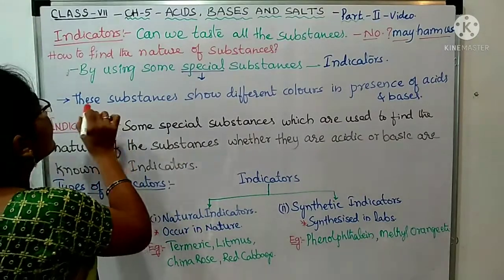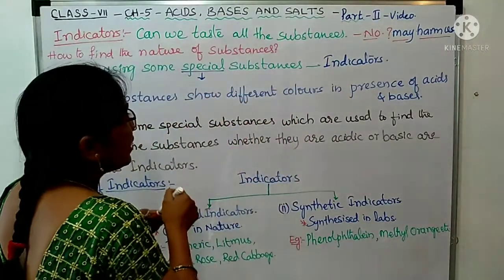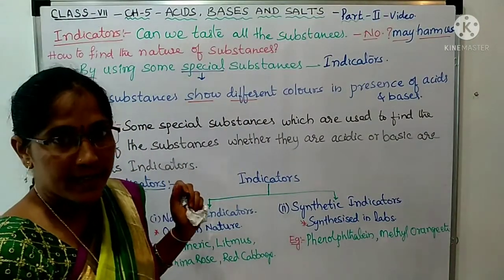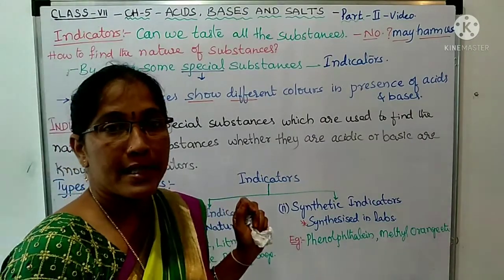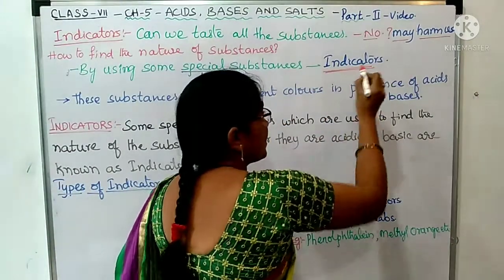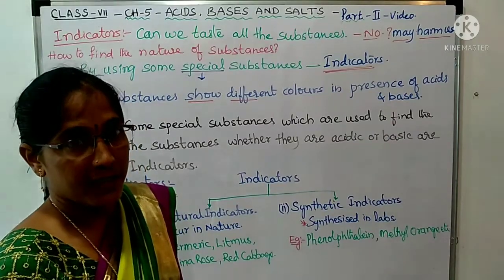Special because these substances which can act as indicators, they show different colors in presence of acids and bases. By that color variation in presence of acidic and basic substances, we can use these substances as the indicators to find the nature of the substances.